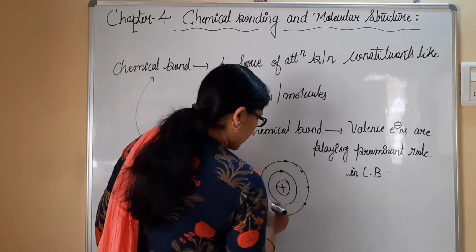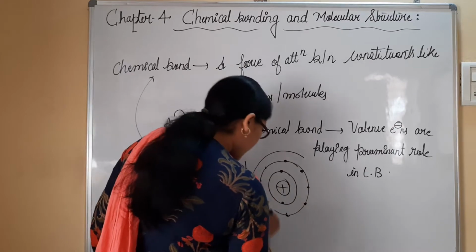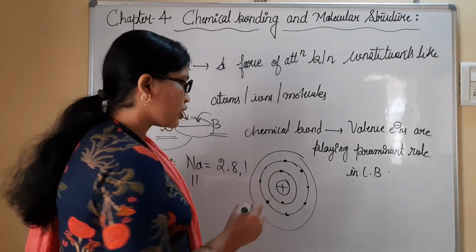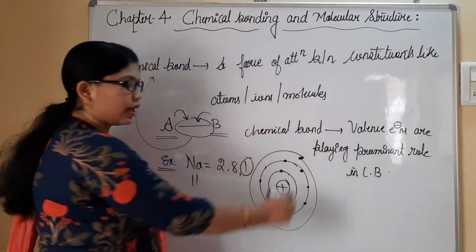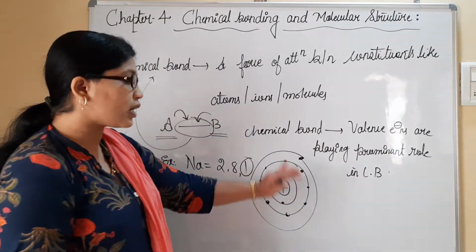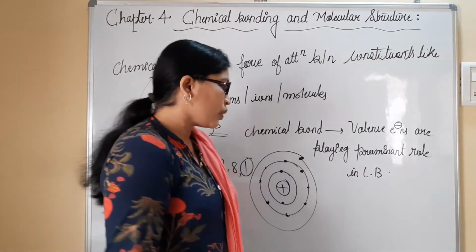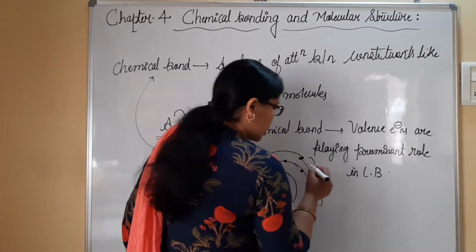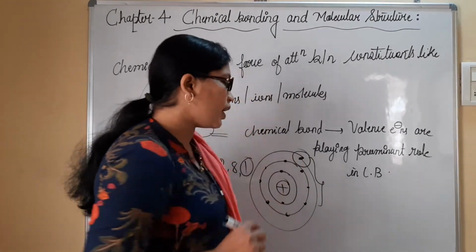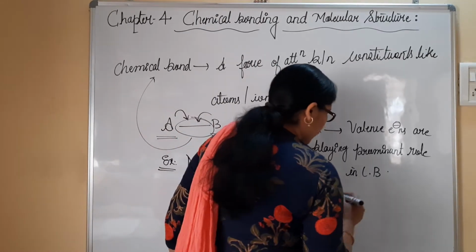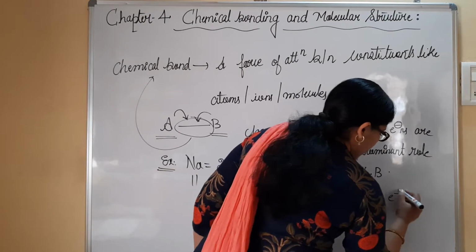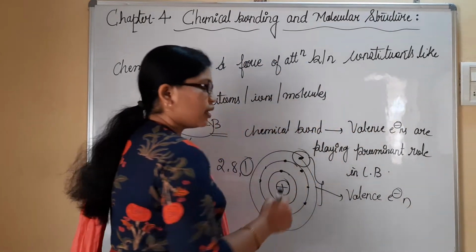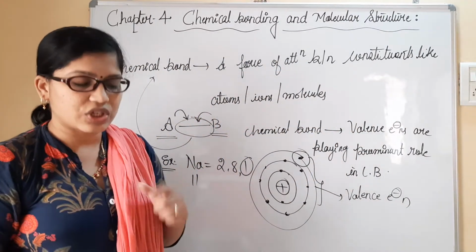And lastly I have one more shell in which I have only one electron. This is the electron present at the outermost shell, and the outermost shell in which we find only one electron is referred to as the valence electron, and that shell is referred to as the valence shell.